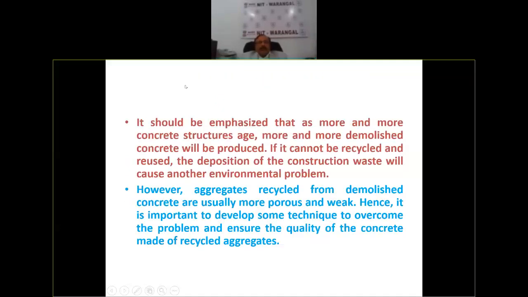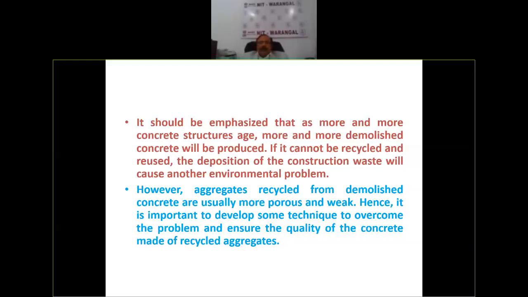Especially, it should be emphasized that as more and more concrete structures age, more and more demolished concrete will be produced, and if it cannot be recycled and reused, the deposition of the construction waste will cause another environmental problem. A lot of buildings are getting old and then they get broken. So where do you dump the waste? This is causing another environmental pollution. So we should have some way of recycling these aggregates.